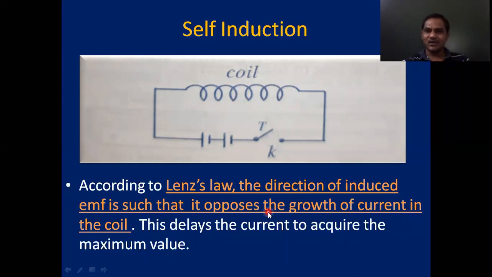According to Lenz's law, the direction of induced EMF or induced current opposes the growth of current in the coil. So when the tap key is closed, the current starts to increase from 0 to the maximum value, and the induced current set up in the coil opposes the growth of current.